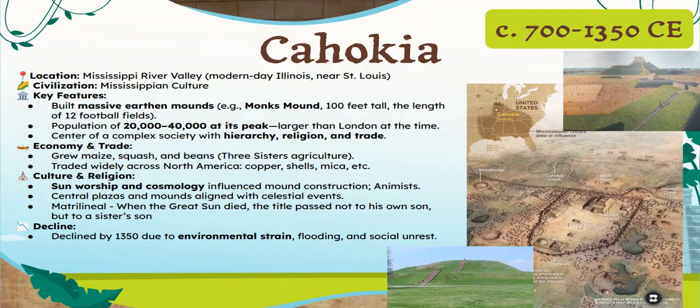Eventually, though, environmental challenges, flooding, and social unrest contributed to the Cahokia's decline after 1350. This is an important reminder that environmental pressures can weaken even complex societies.